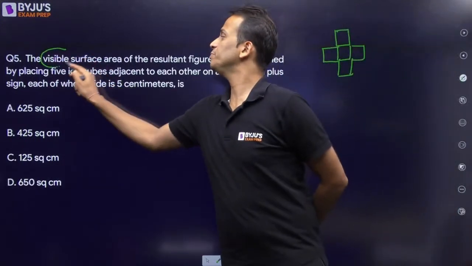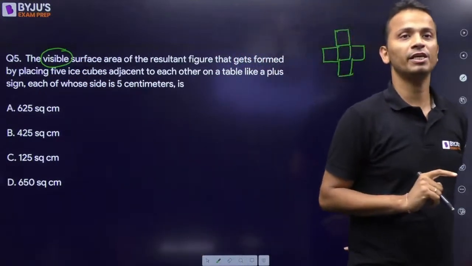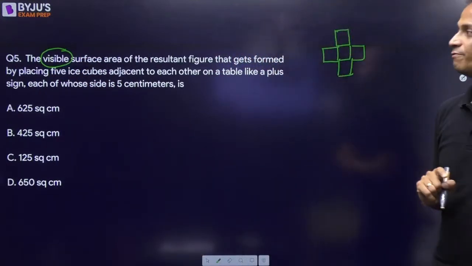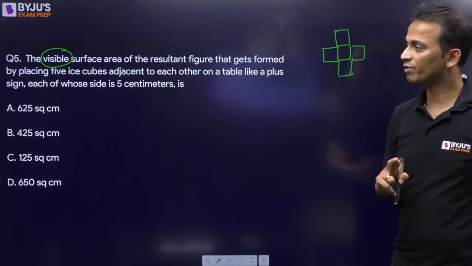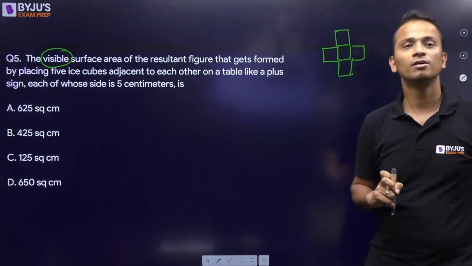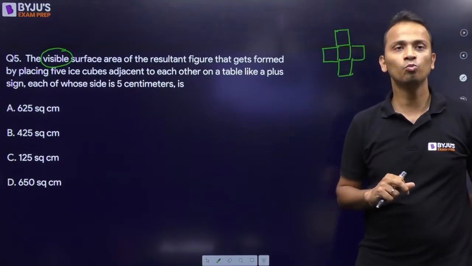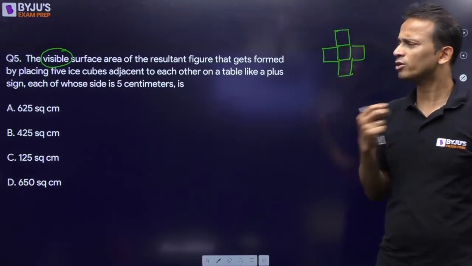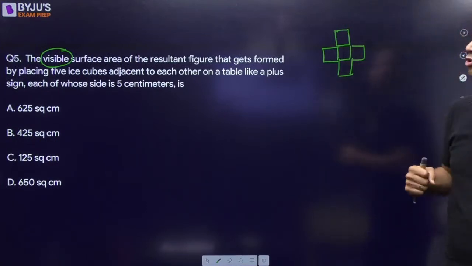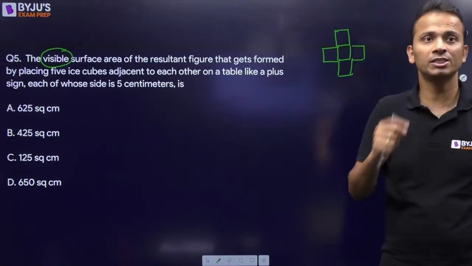Also, please be careful with this word, the visible surface area. Ria, careful, the visible surface area. And Ria, you have given the formula for a cuboid, twice LB plus BH plus LH. This is not a cuboid. So you have also given option B as the answer. Let's see if this is the correct one or not.